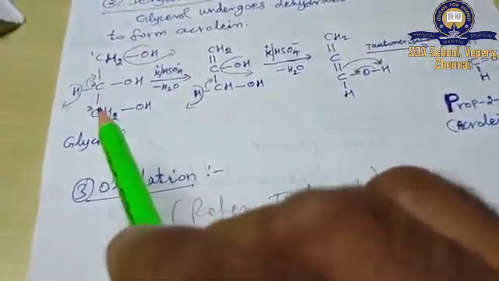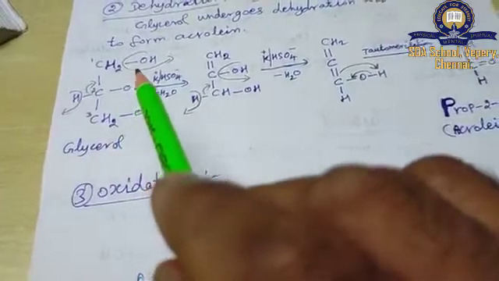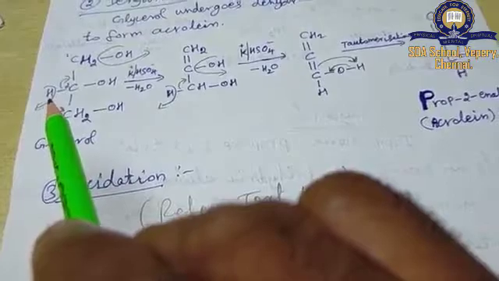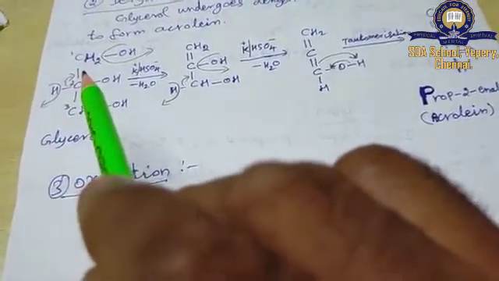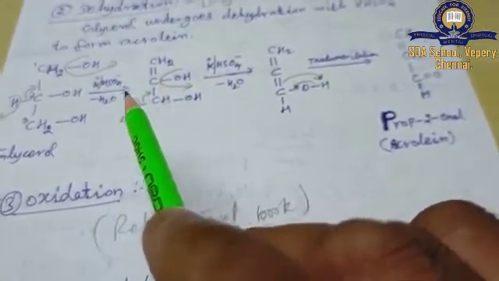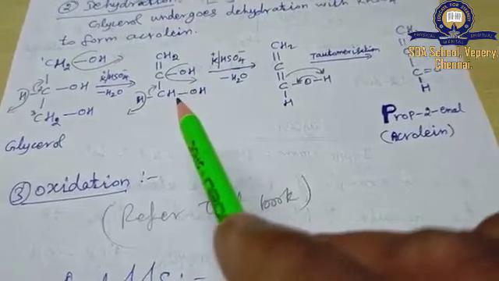Listen, first carbon, second carbon and third carbon. From the first carbon OH minus is going to get eliminated, and from the second carbon H plus is going to get eliminated. This bond switches over to between C1 and C2 carbon and becomes a double bond. By losing a water molecule, this is the product.